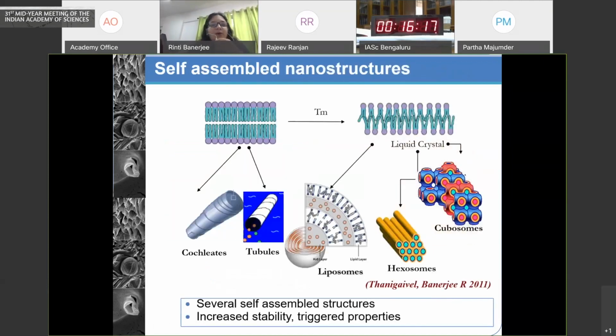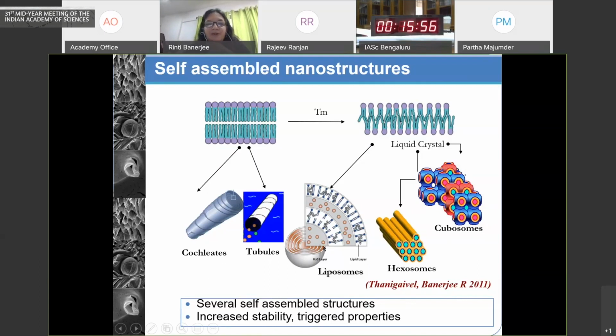So we have been working with various amphiphilic moieties, phospholipids, polymers, and biopolymers to form self-assembled structures. You can basically form bilayered structures from amphiphilic moieties, and based on composition, their packing can be altered. These can then be made to self-assemble into various kinds of structures.